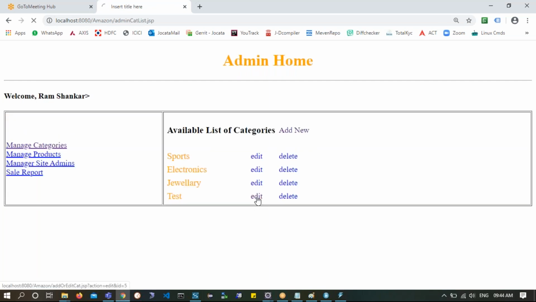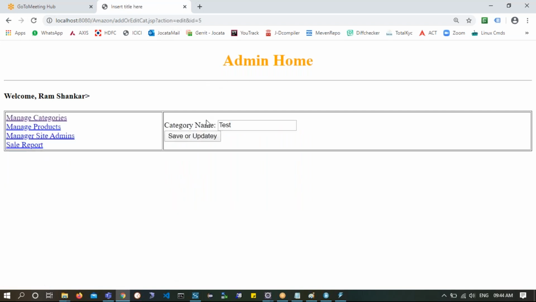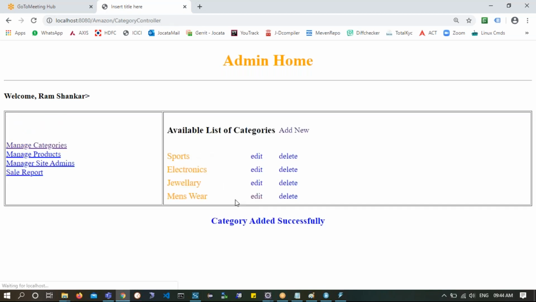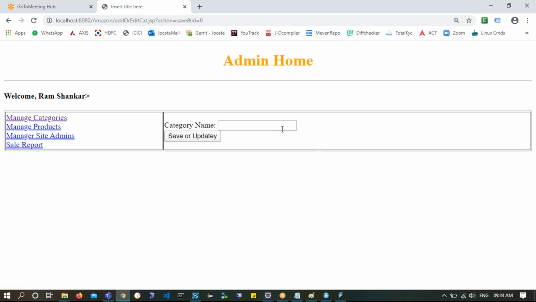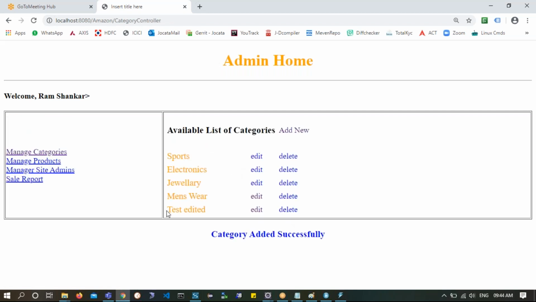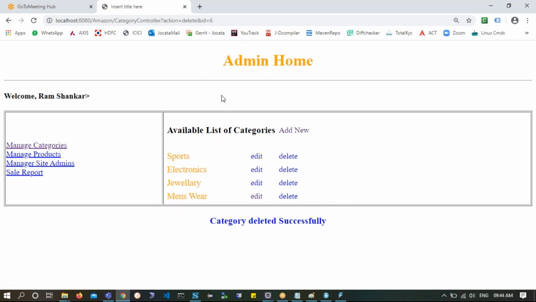Manage categories. Now I'll click on edit. So here I am taking him to this test, and then I will make this as menswear, and I'll click on save. Well, you can see this menswear is changed. Now let's click on add category. Let's say this is, again I'm saying test, and you can see test. Well, edit, and this test edited. You can see this test edited, and if you don't want it, you can click on delete. Well, it's deleted. All the functionalities in a single page.